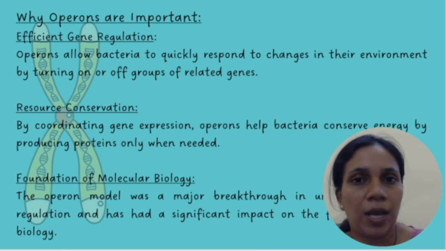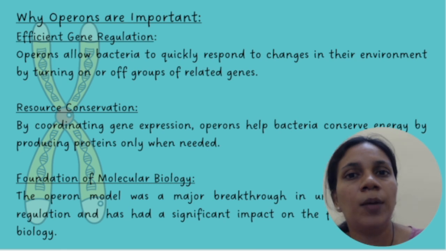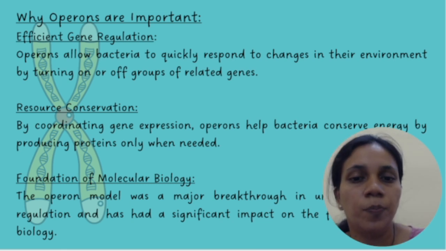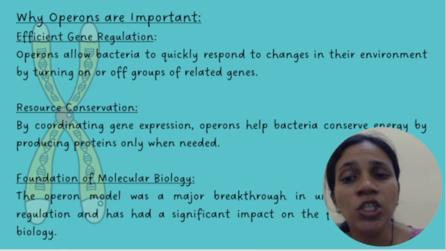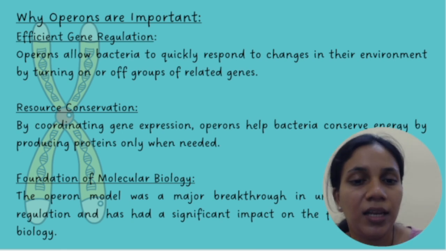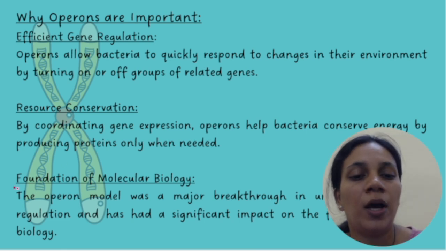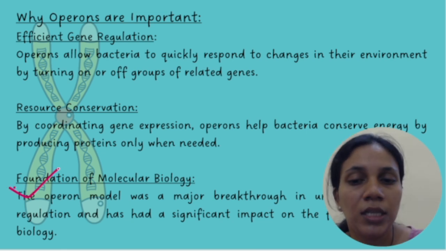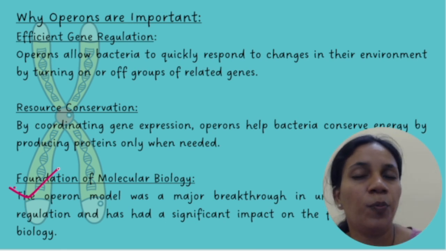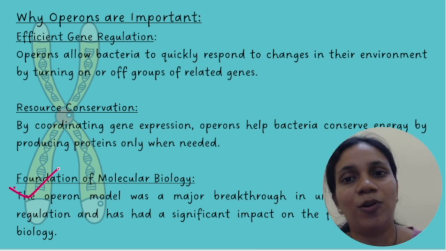The next is resource conservation. I gave you the example of a tap. You need to turn on the tap only when the water is required. Otherwise, if it is kept on, it is a waste of resources, right? The same way it occurs over here. Operon allows the turning on and turning off of gene expression. That is how the bacteria can conserve their energy by producing only what is required. And the last one, it is the foundation of molecular biology. These operon models are very important for understanding gene regulation, and they have played a wonderful role in the field of molecular biology.